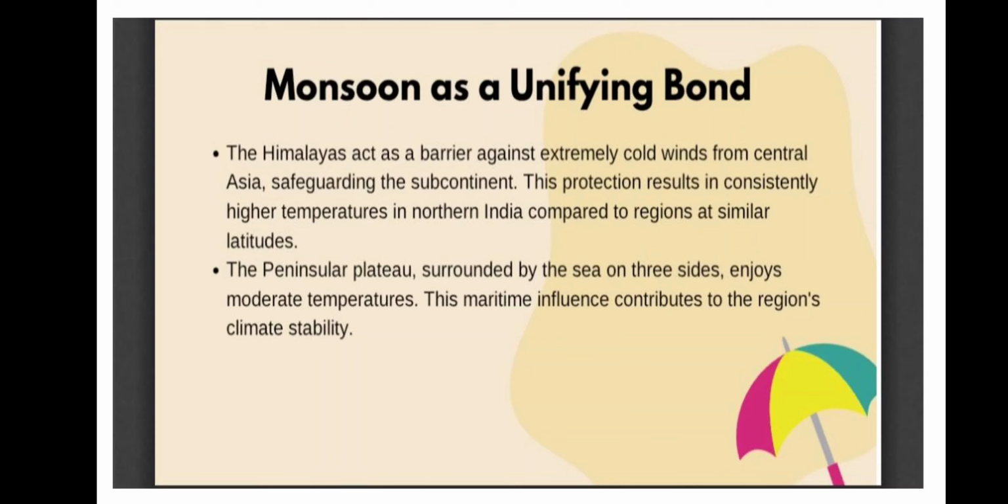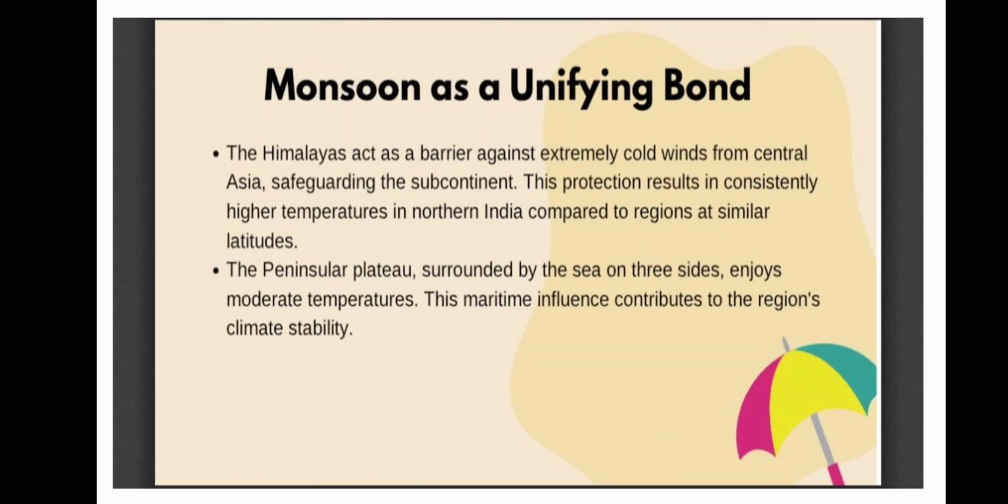The Himalayas act as the barrier against extremely cold winds coming from the Mongolia area or Central Asia, safeguarding the continent, and this protection results in consistently higher temperature in northern India. So if we didn't have the Himalayan mountains, we would not have that good moderate temperature in the northern part of India. If there is no Himalaya, there will be very low temperature. Okay, so that saves us.